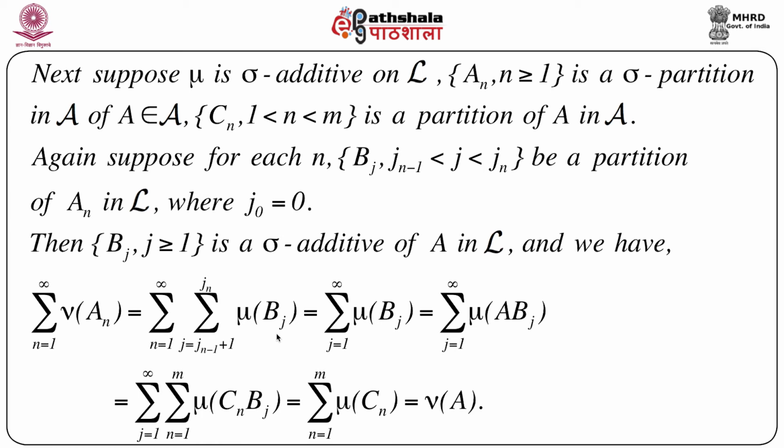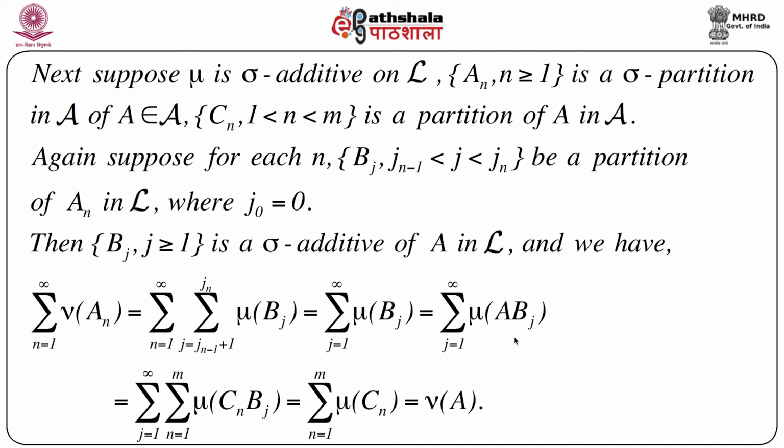Now together we can write this as the summation j equals 1 to infinity of mu of bj, but ultimately it boils down to that with j naught equal to 0. So if we put n equals 1, then j naught is 0, so 1 to j1, and then so on. Ultimately it will cover all the natural numbers j equals 1 to infinity. So the sum becomes the summation j equals 1 to infinity of mu of bj, which is in fact equal to the summation j equals 1 to infinity of mu of A intersection bj.